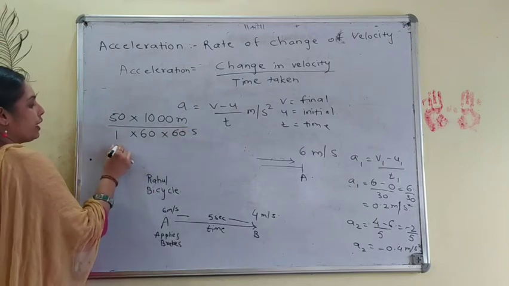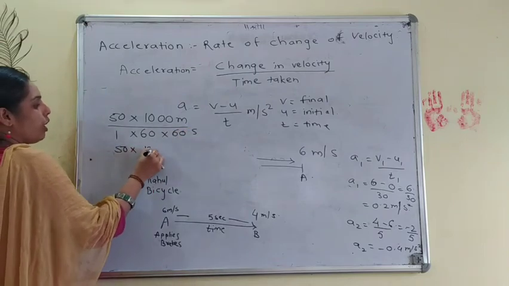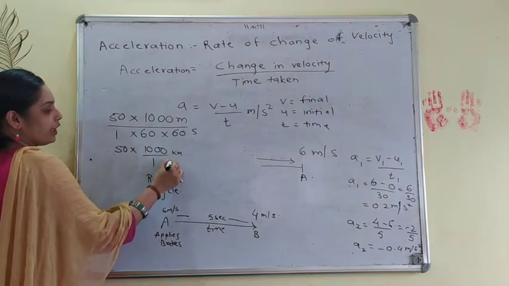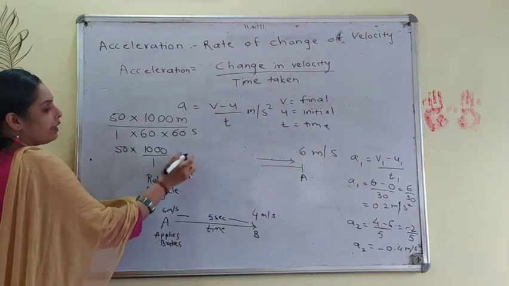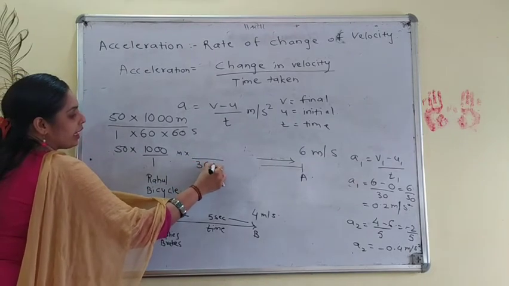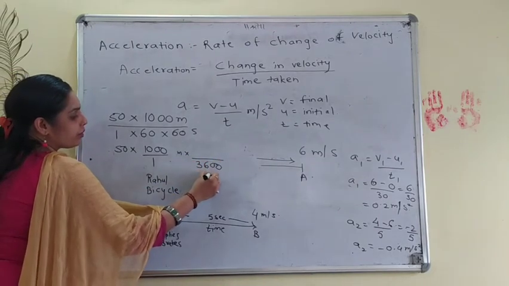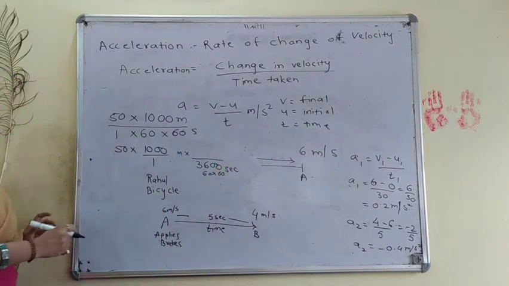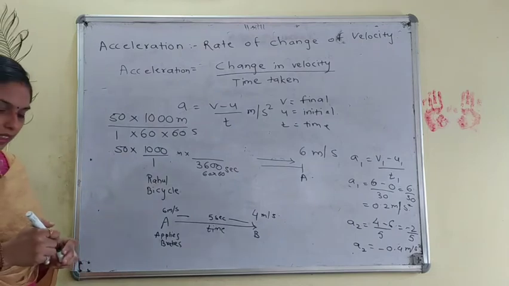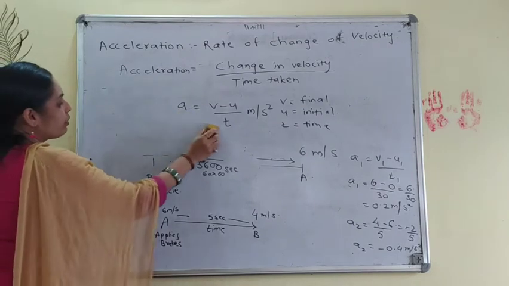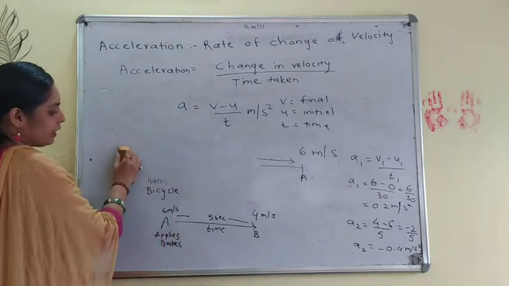So we can say 50 into 1000 upon 1, that is kilometers converted into meters, and into 3600, that is 60 into 60, hours converted into seconds. Then your final answer is 13.9 meters per second.